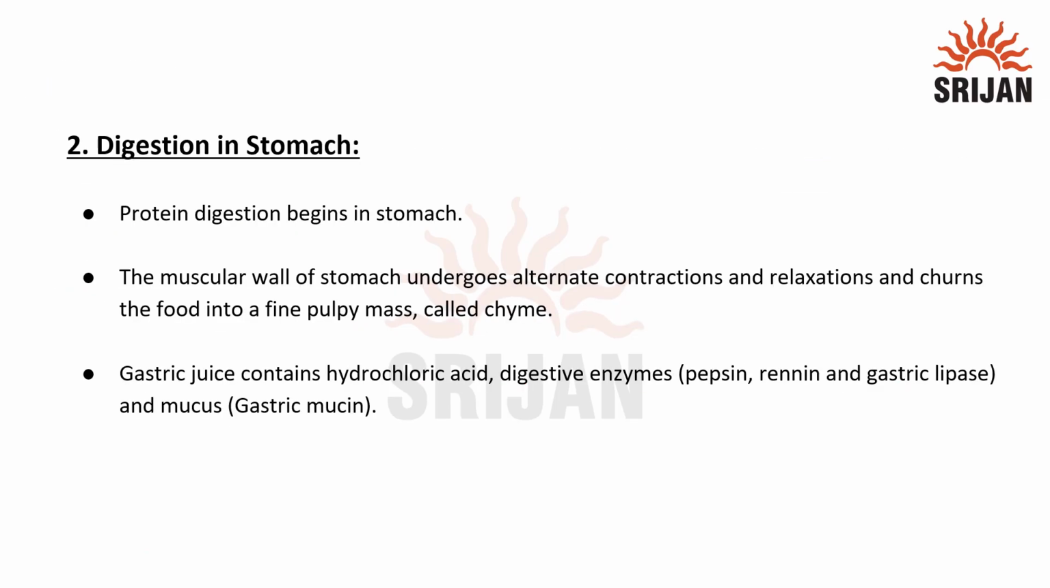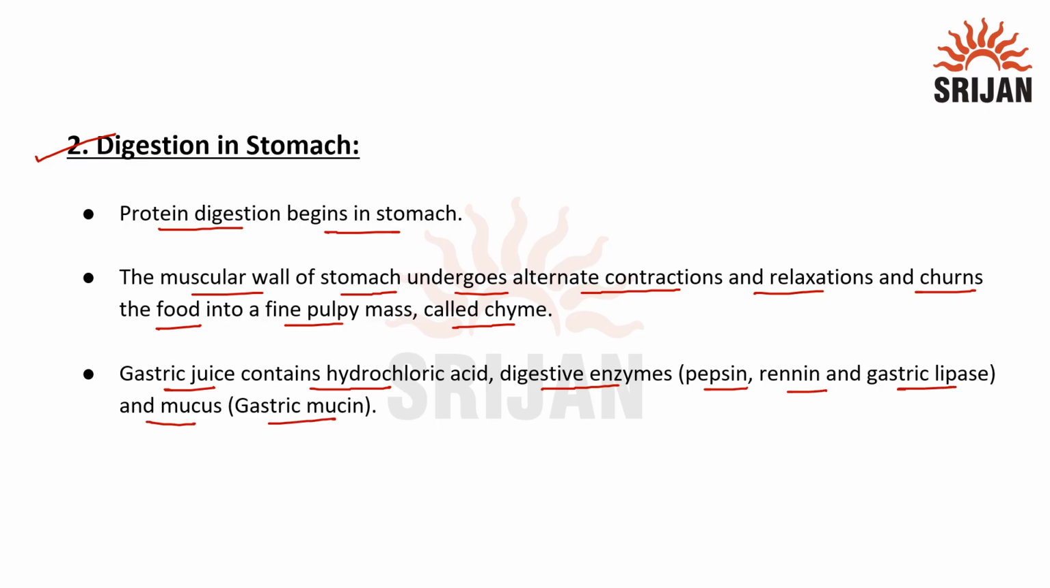Next is digestion in stomach. Protein digestion begins in stomach. The muscular wall of stomach undergoes alternate contractions and relaxations and churns the food into fine pulpy mass called chyme. Gastric juice contains hydrochloric acid, digestive enzymes such as pepsin, renin, and gastric lipase, and mucus, that is gastric mucin.